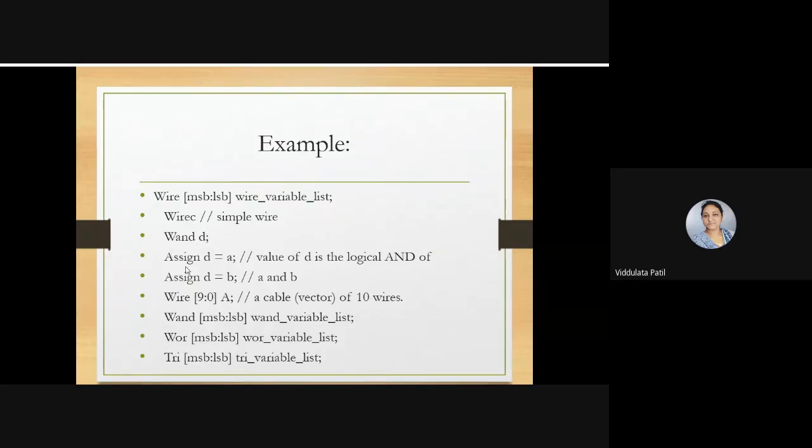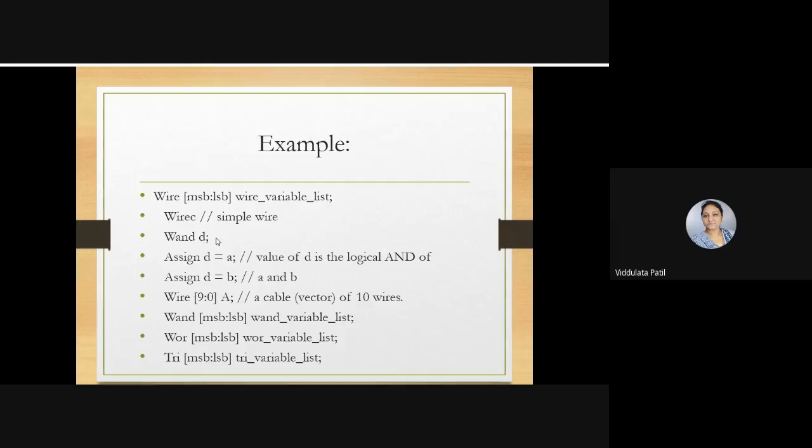Then, as we will discuss this keyword afterwards, assign D equal to A, that means the value of A will be assigned to D.